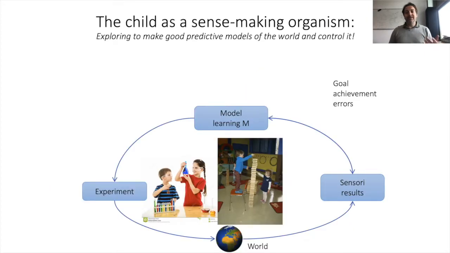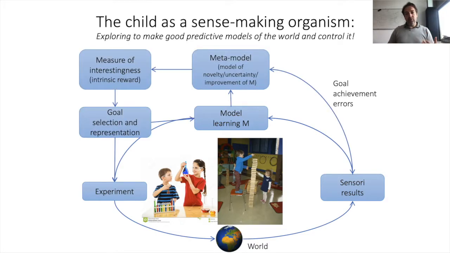And so a theoretical perspective that we've been taking is to see the child as a sense-making organism, as a little scientist that makes experiments to acquire good predictive models of the world, and even more importantly, good models enabling to control the world with their actions. And so they make basically experiments by first imagining a goal, which is often a learning goal.